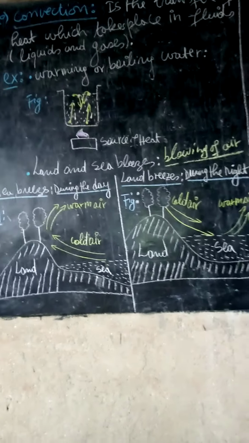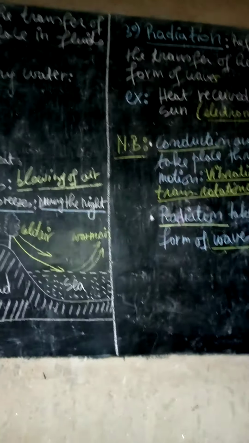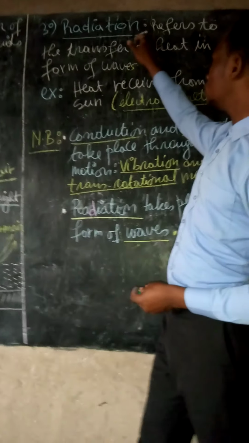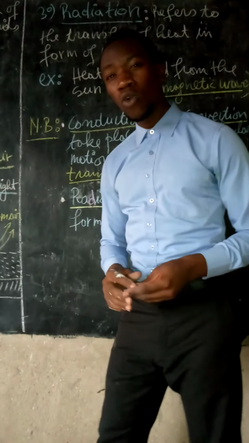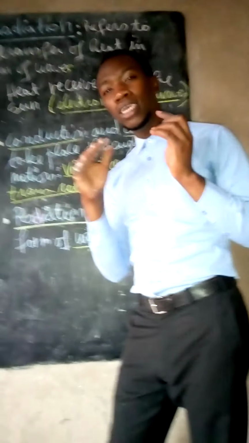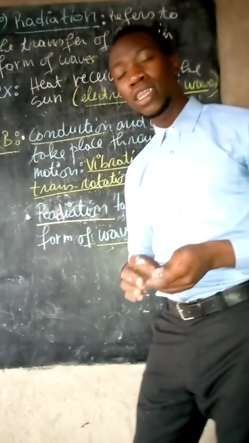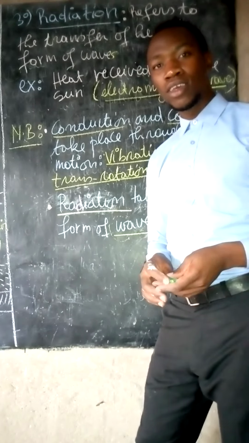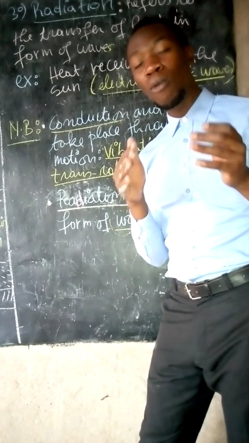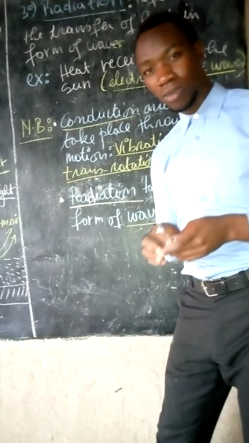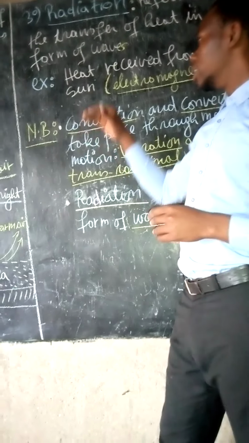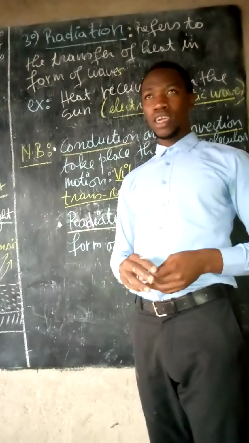Number three is radiation. The radiation mode refers to the transfer of heat due to electromagnetic waves. Transfer of heat in the form of waves is called radiation. For example, heat from the sun.